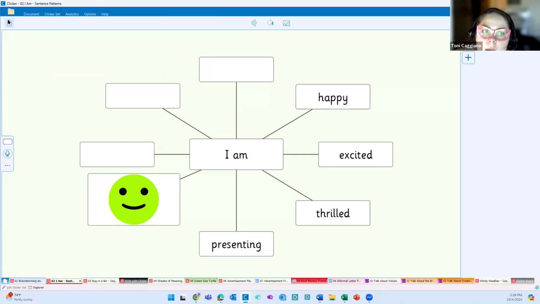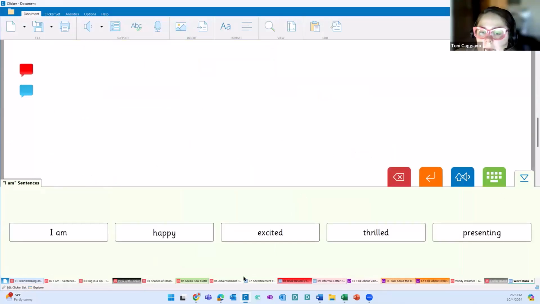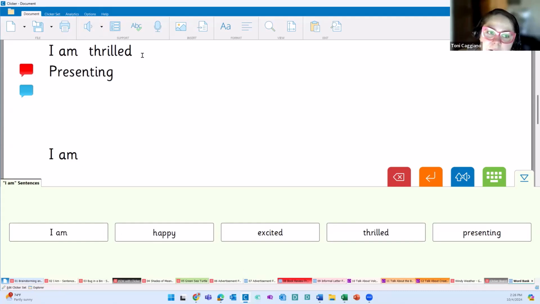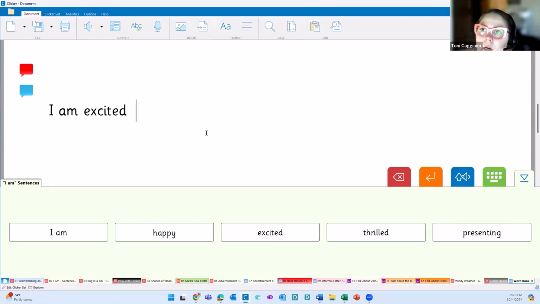But one of the really powerful pieces here is the ability to send this over to the document as a word bank. So we have our sentence starter. Let's click out. There we go. Our sentence starter, clicking out of where we are in that sentence, and we're giving the student back what they have brainstormed. So this is a big part of how Clicker can support students.